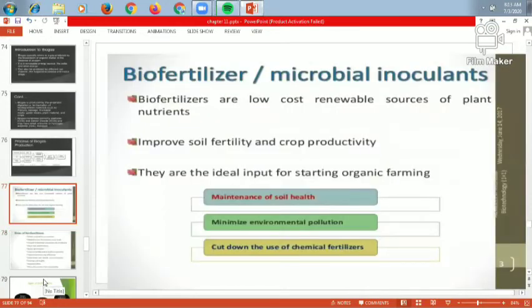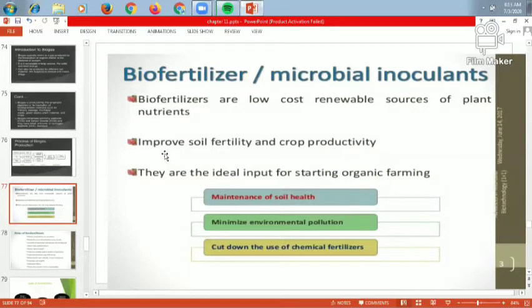After the production of biogas, we have a new topic, that is the biofertilizer or the microbial inoculant. Biofertilizers are a low cost renewable source of plant nutrients. We are getting the nutrients only from the plants, and it is very low cost, meaning we do not require money for this.